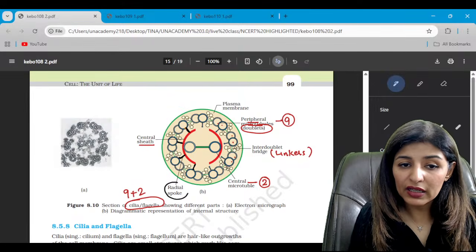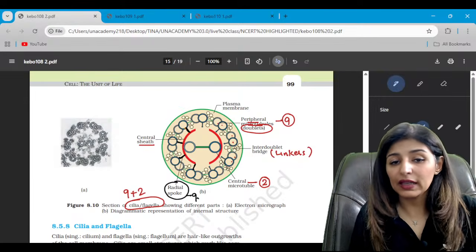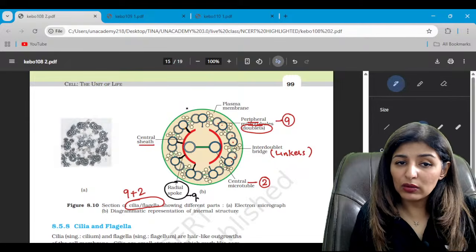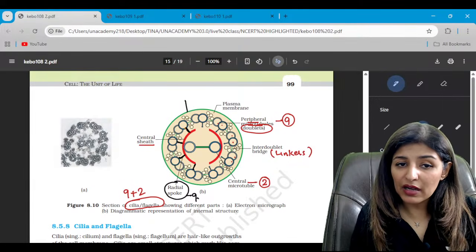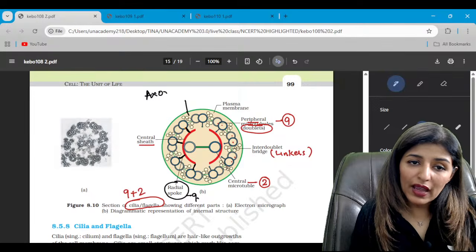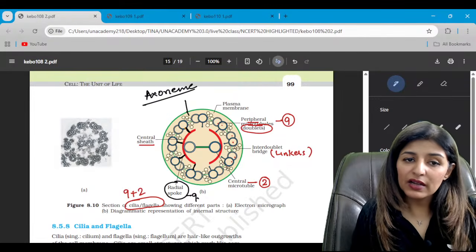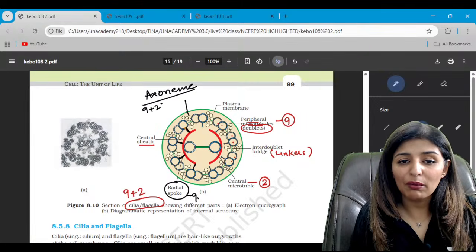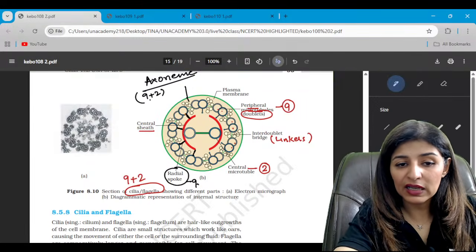This is through radial spoke. How many radial spokes? 9. Is that clear? And this is the plasma membrane, the outer layer. Rest everything within that is called axoneme. So axoneme forms the central part, which has 9+2 arrangement of microtubules. Is that clear? This is cilia and flagella.